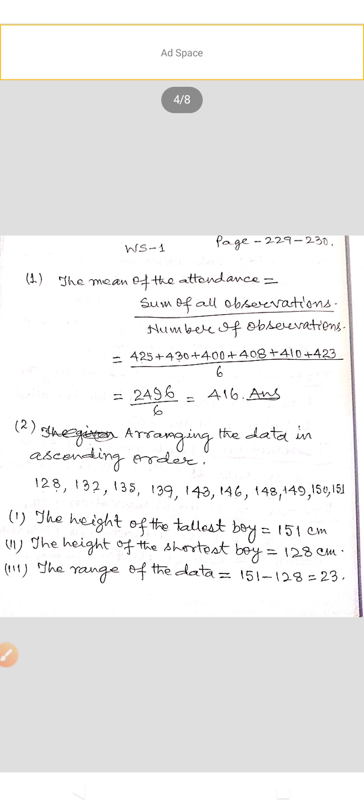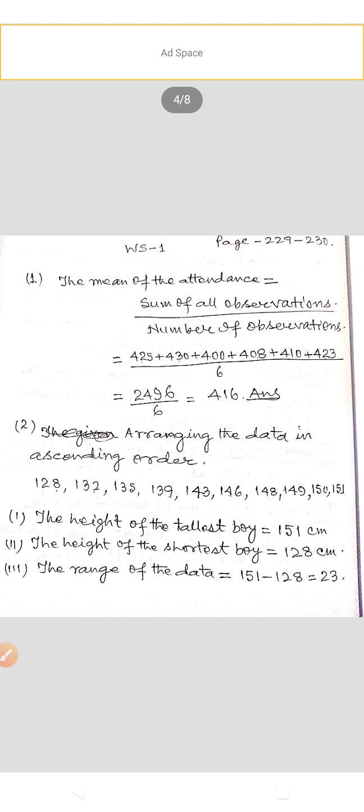Question number 1. The attendance in a school for a week is as follows: 425, 430, 400, 408, 410, 423. Calculate the mean of the attendance. So you know that there are 6 working days in a week. First of all, find the sum of all observations divided by the number of observations.